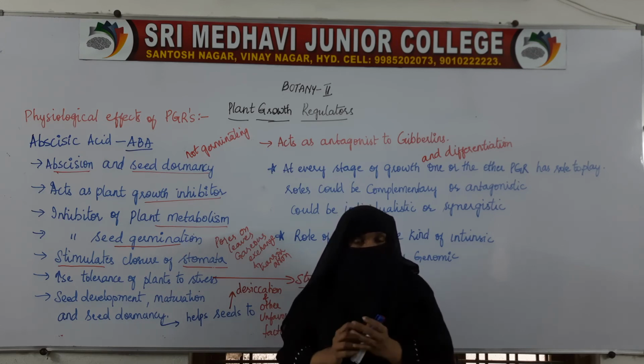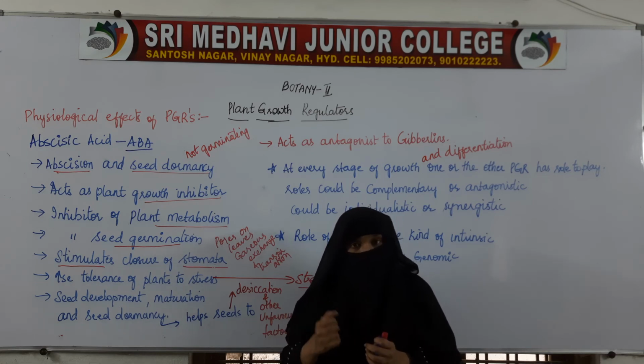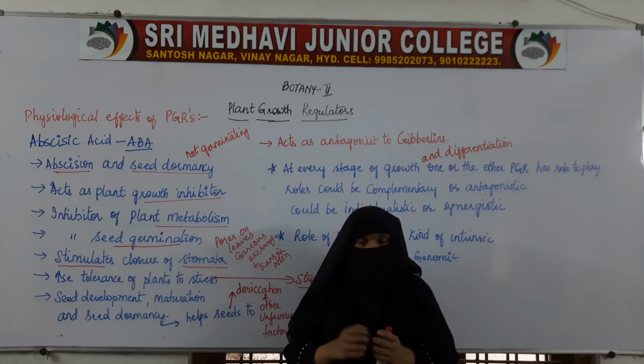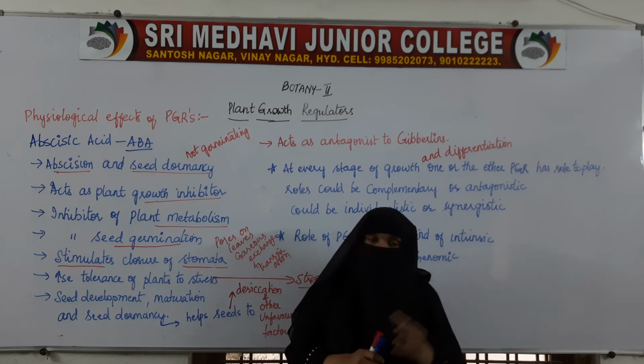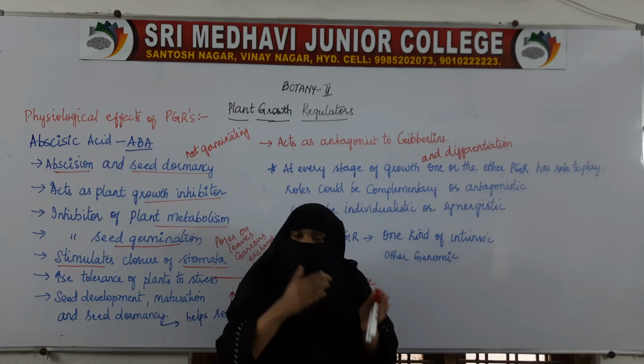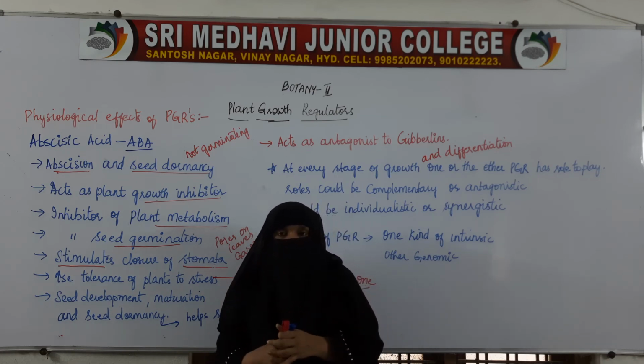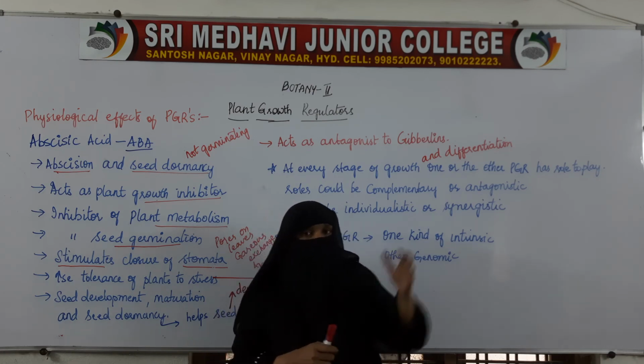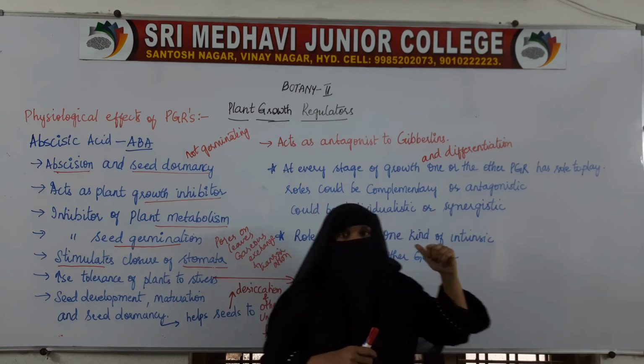Then after formation of fruit, the fruit will be ripening. There ethylene is required. Then after ripening of fruit, the fruit needs to be dropped off. Then abscisic acid is required. So at every stage of the plant, every stage of growth and differentiation, one or the other hormone has a role to play.